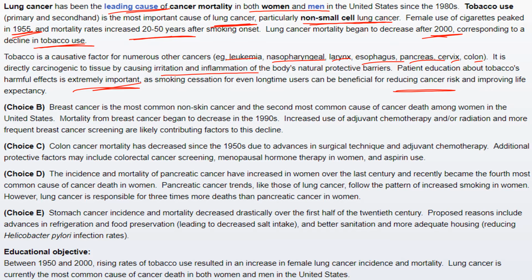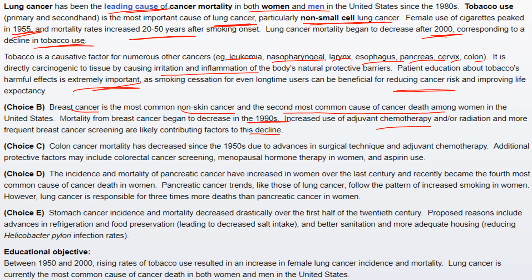Other options were incorrect because choice B was the graph for breast cancer, which is the most common non-skin cancer and the second most common cause of cancer death among women in the United States. Mortality from breast cancer began to decrease in the 1990s. Increased use of adjuvant chemotherapy and/or radiation and more frequent breast cancer screening are likely contributing factors to this decline.